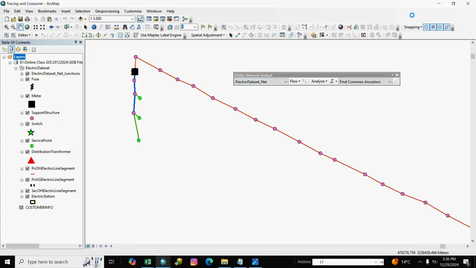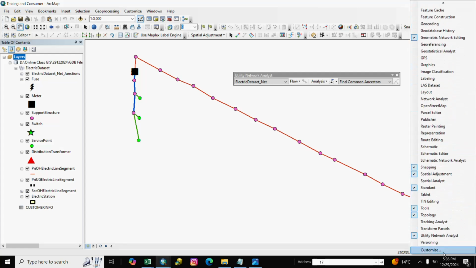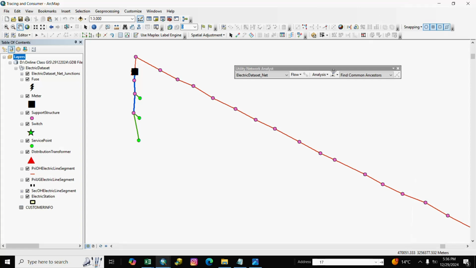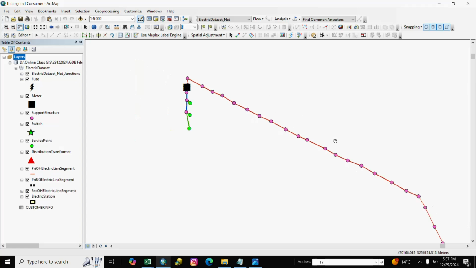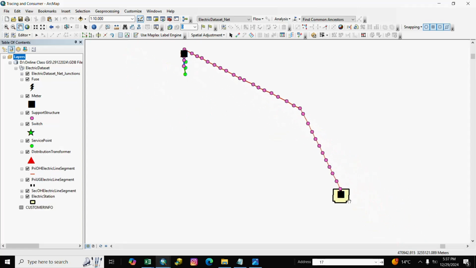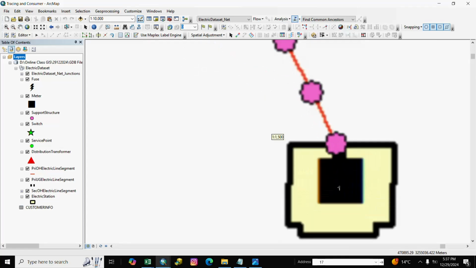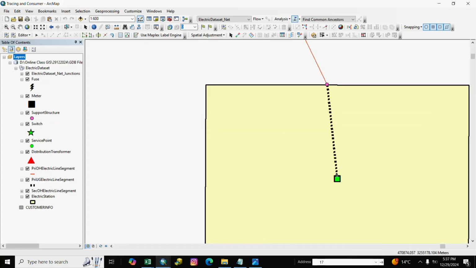If you have none, you right click and go to utility network, you add it. Here is utility network for tracing. For tracing we go to flag, we flag here.